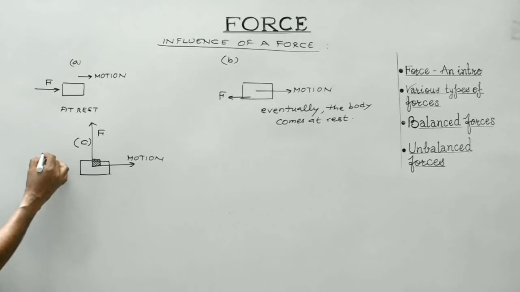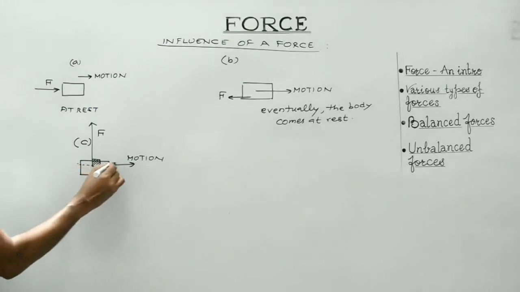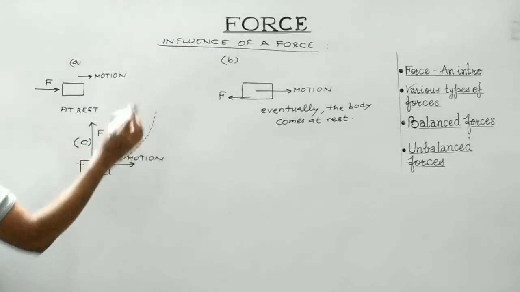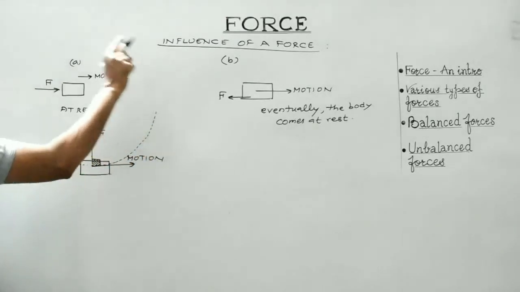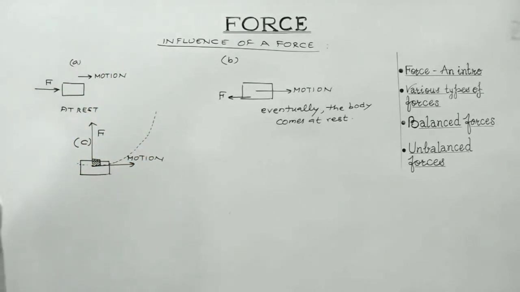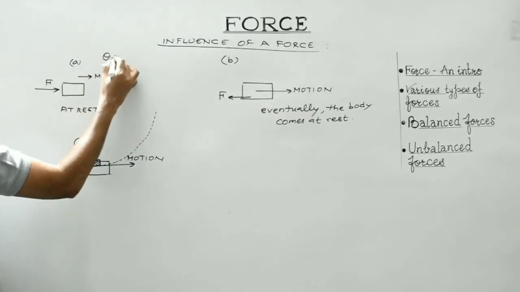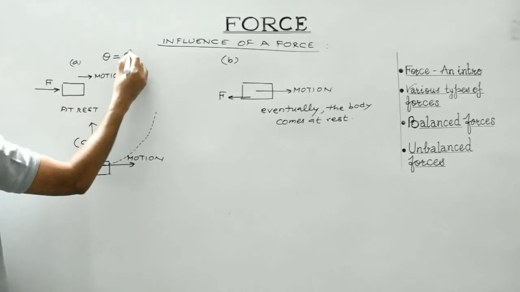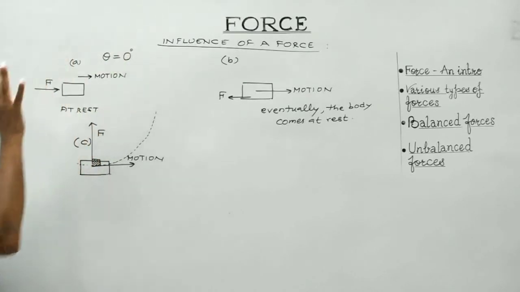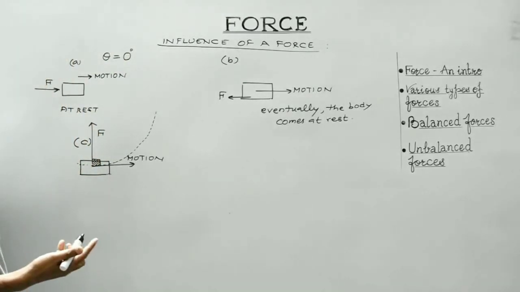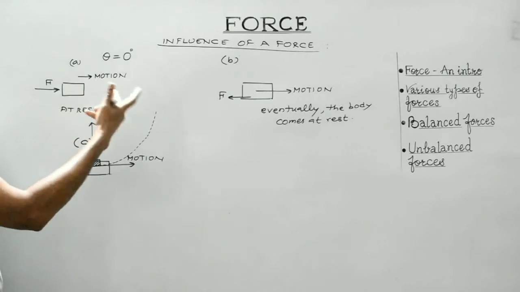So this is the case where the body will start moving along a curved or a circular path. The body will start moving along this direction. So students, let me repeat these three. This is the case where the angle between the force and the direction of motion is 0 degree. In this case, the body at rest will start moving.